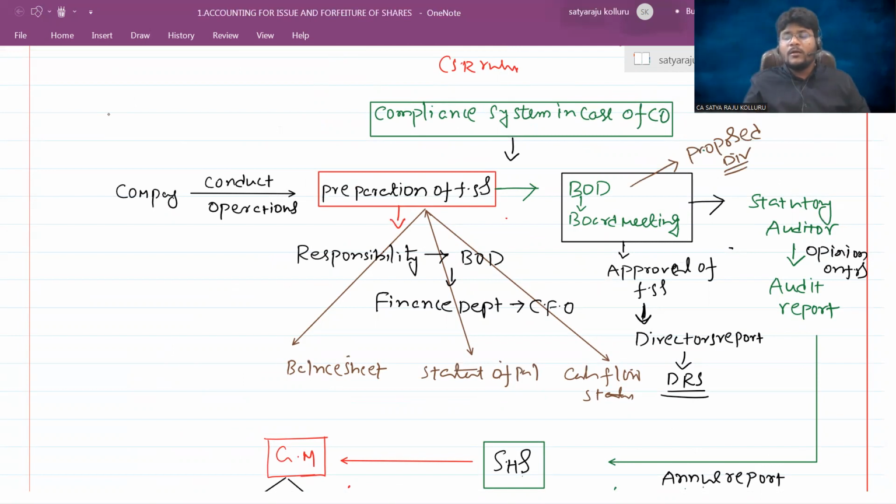then the company may not have resources for further expansion. That's why, who really knows how much dividend should be given to the shareholders? Who ultimately knows, sir? The board of directors only, because the board of directors knows how much amount we are able to declare and how much amount we are able to retain for our future projects. That's why the board of directors will propose. For example, 10% the board of directors will propose, but the board of directors doesn't have the right to declare. Who will declare?